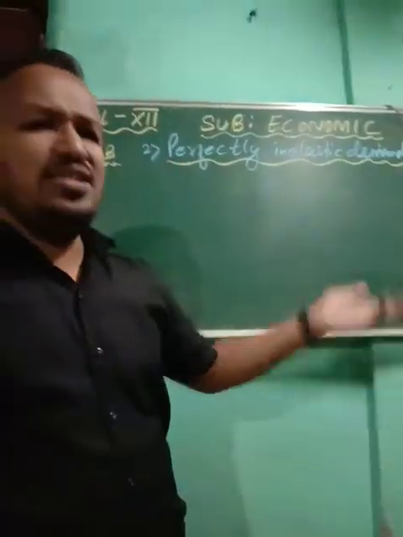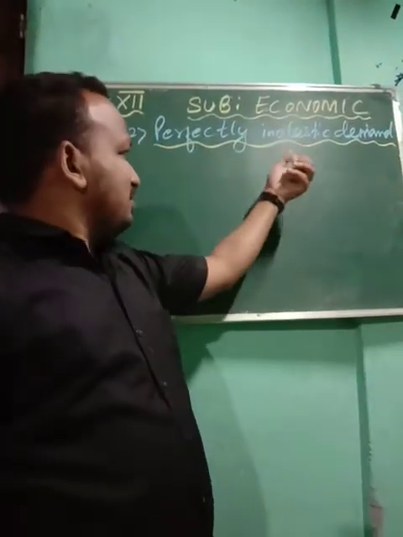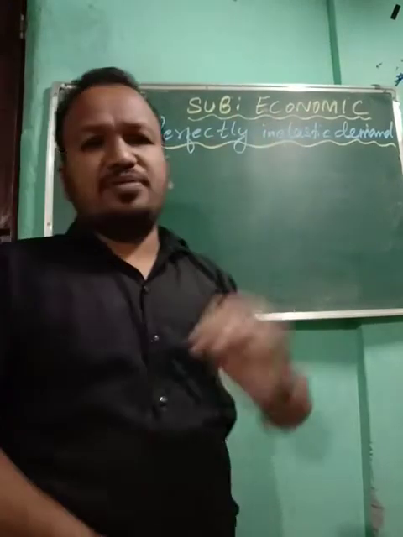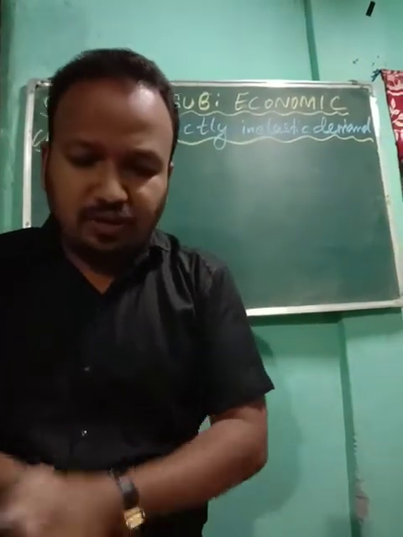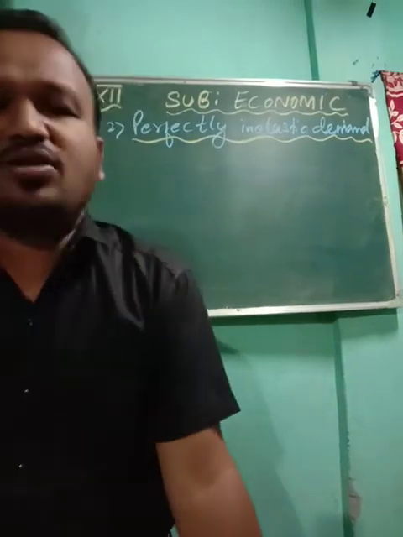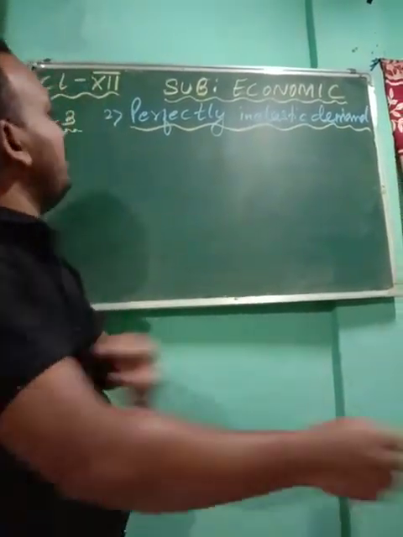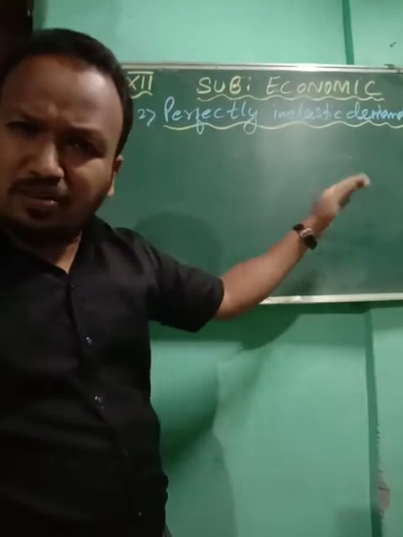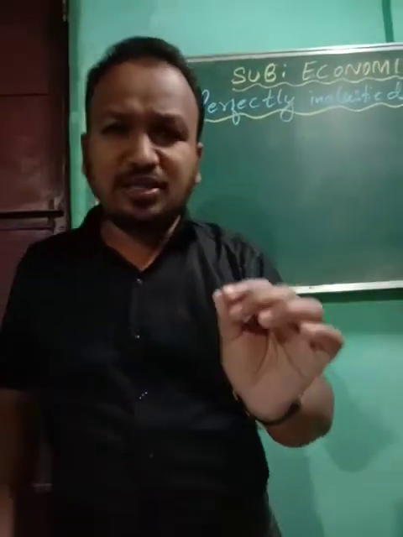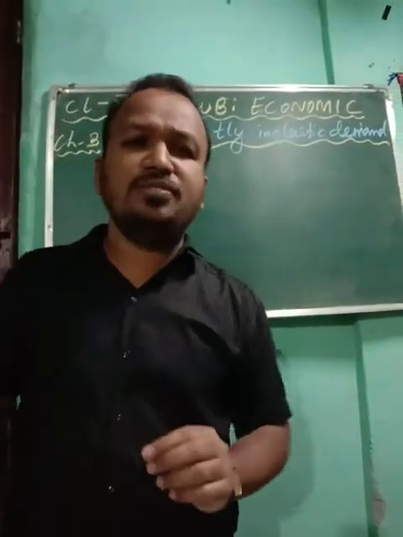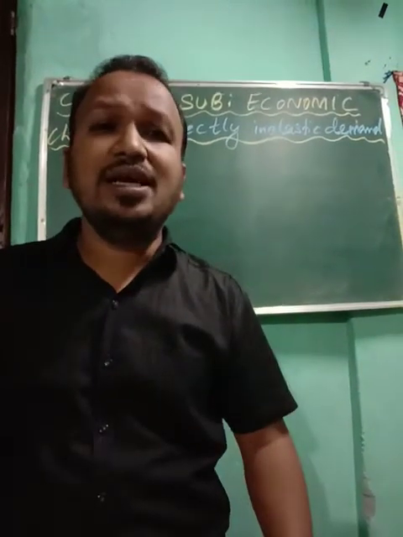What we have done just now is just the opposite of this one. This is the opposite of perfectly elastic demand, number one, where there is a small change in price and, due to the small change in price, there is an unlimited change in quantity demand.